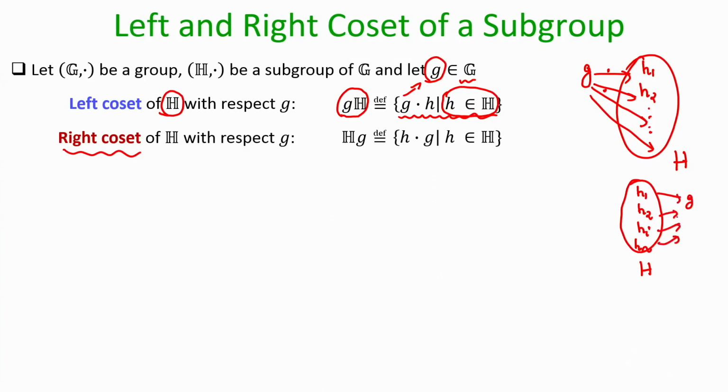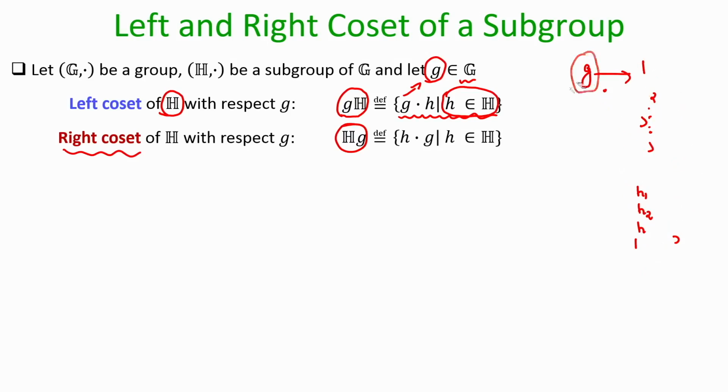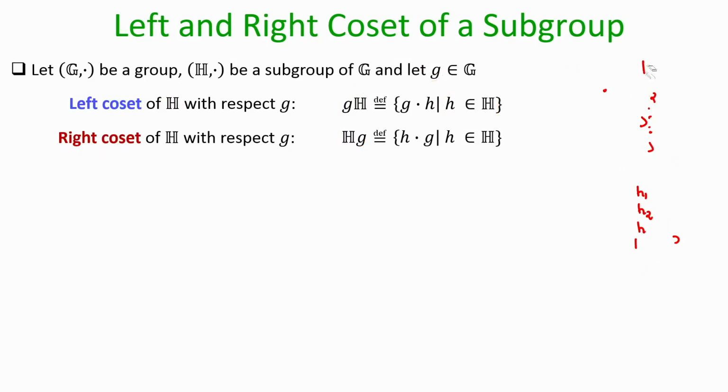That will be your right coset, and the notation for that is Hg. Now, if you change your element g, that will give you a different left coset and a different right coset. So, it is not the case that you will obtain the same left coset and right coset every time, it depends. We will soon see a very nice characterization, a nice property of the left and right cosets, but this is the general definition of the left and right coset.